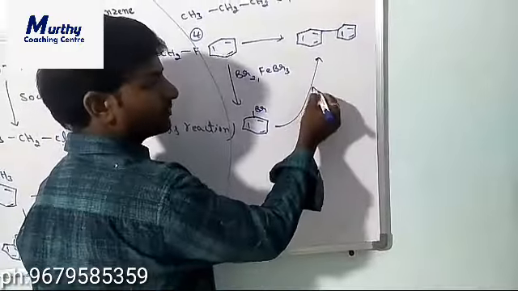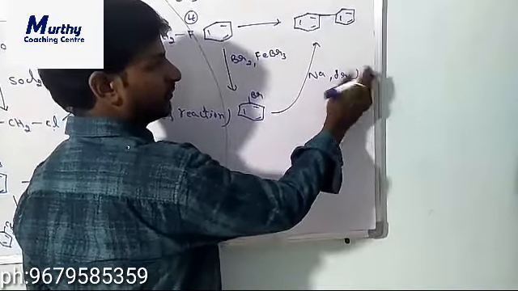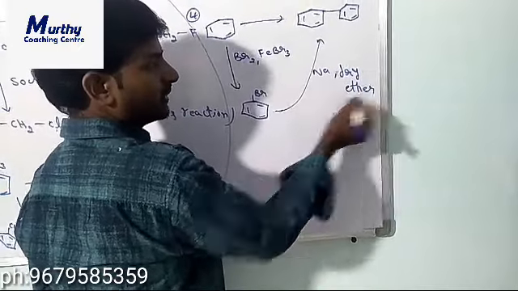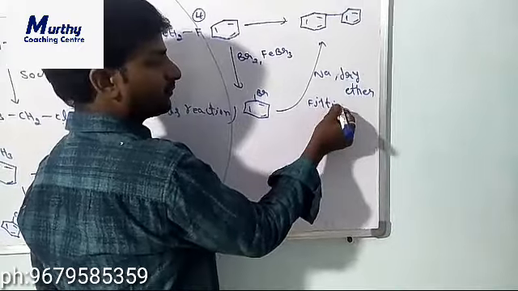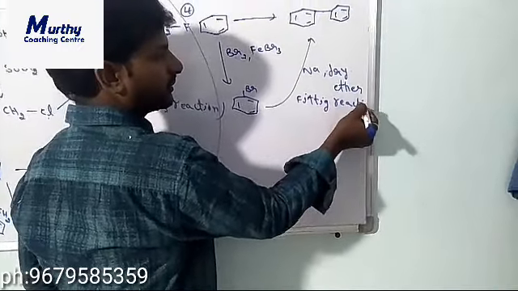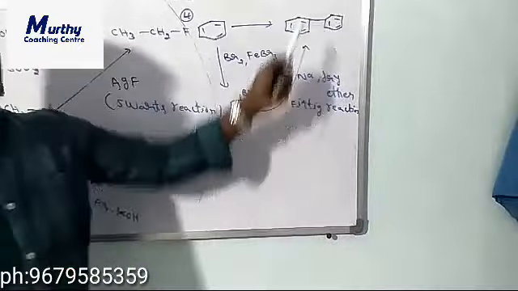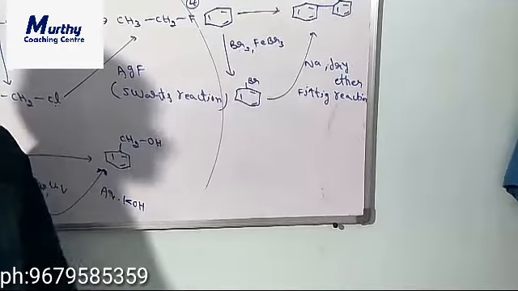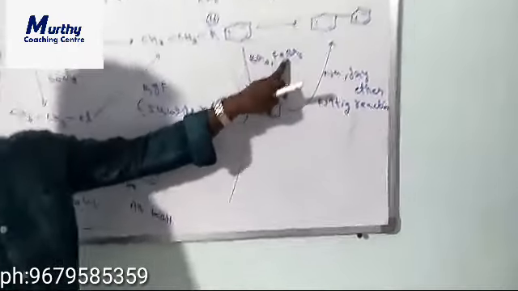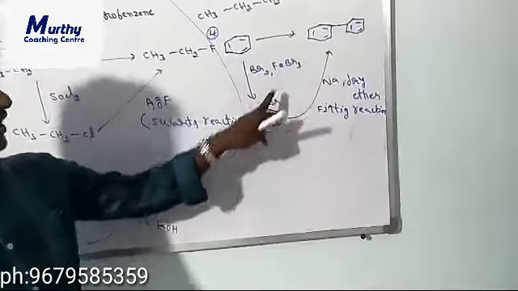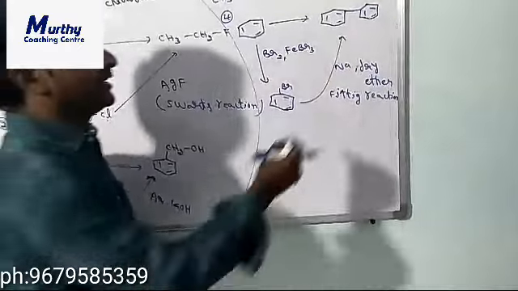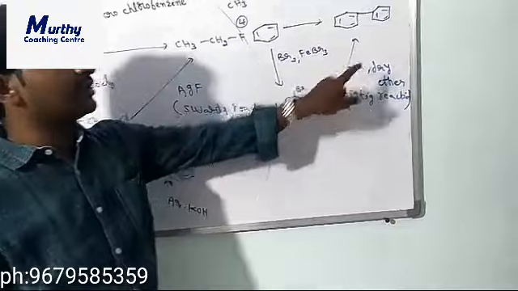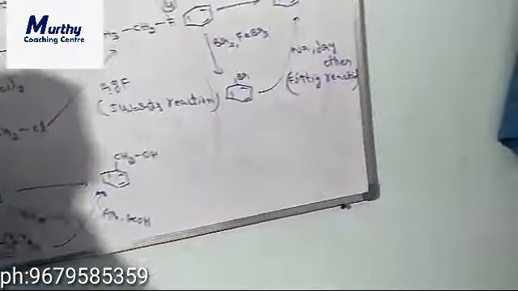For the Fittig reaction we have to use sodium in dry ether, that is the Fittig reaction. So benzene to biphenyl: first we introduce the halogen, that is the bromination, Br2 with FeBr3, where Br2 is the reagent and FeBr3 is the catalyst. After bromination we follow the Fittig reaction, adding sodium in dry ether solvent, where sodium is the reagent. Then we get the biphenyl. That is the fourth one.